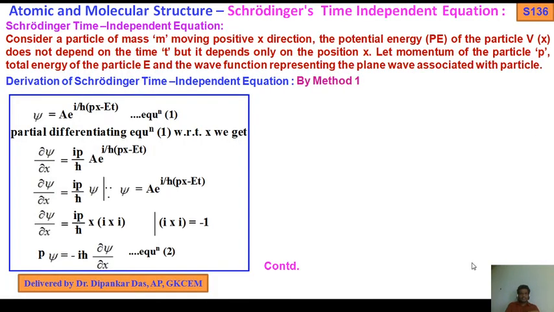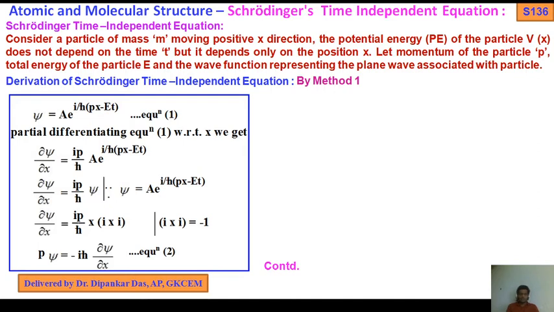Next, move on. Schrödinger time independent equation. Very, very important. I have shown this derivation by two methods, method 1 and method 2. Whichever is easy for you, you can write it. I hope method 2 will be very easy compared to method 1.